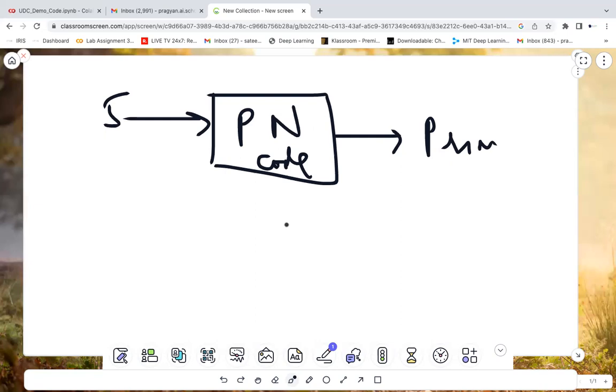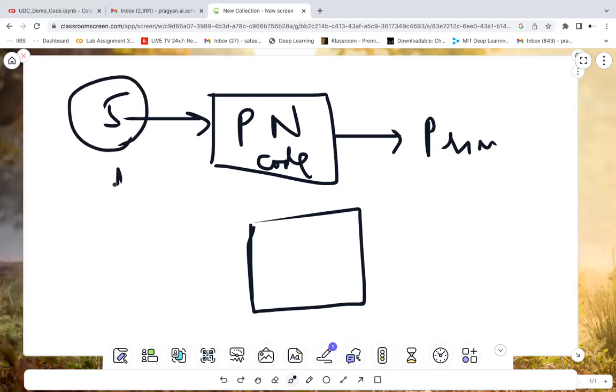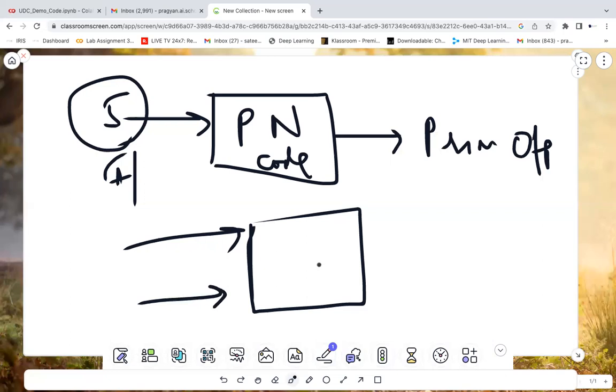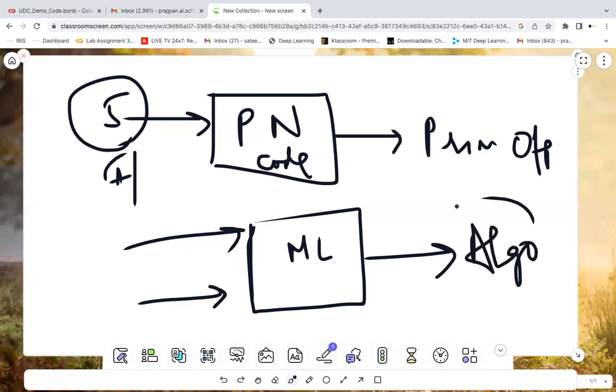This is how normal programming works. In machine learning, there are 2 phases: the first phase is the training phase and the second phase is the testing phase. Here, 5 is the input, and whether it is a prime number or not is the output. We will be giving input and output, and we'll ask the machine learning model to give us the logic or algorithm, the model which is trained for that.